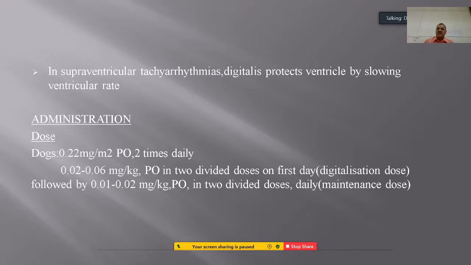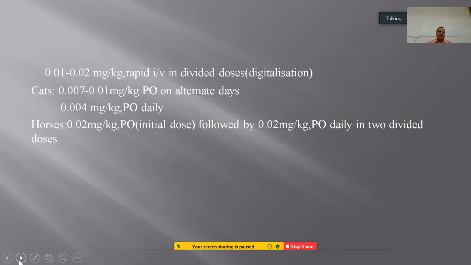This is called the digitalization dose, whereas it needs to be followed by 0.01 to 0.02 milligram per kg orally in 2 divided doses, especially during congestive heart failure. This is for the maintenance of the blood level of the glycosides. Cats and horses also have similar doses, especially the oral dose is required.